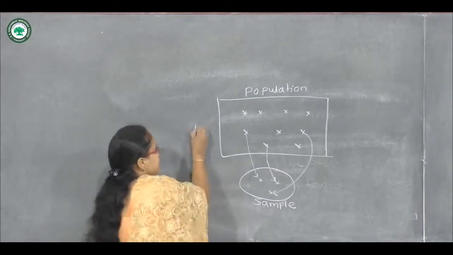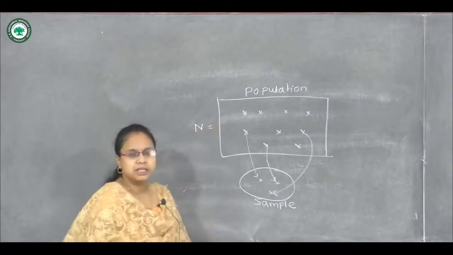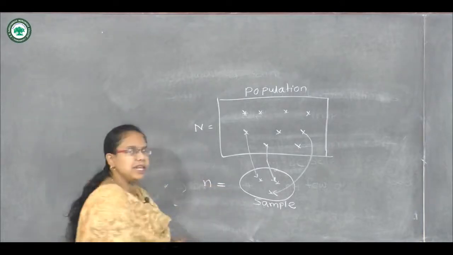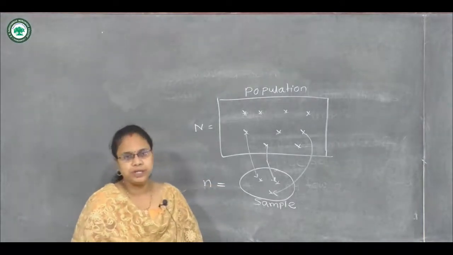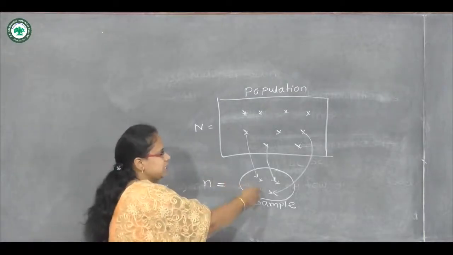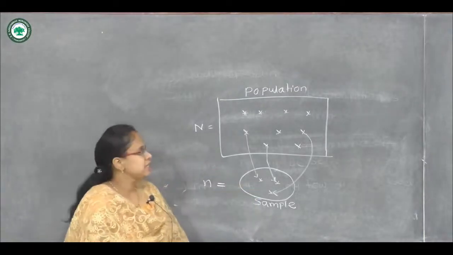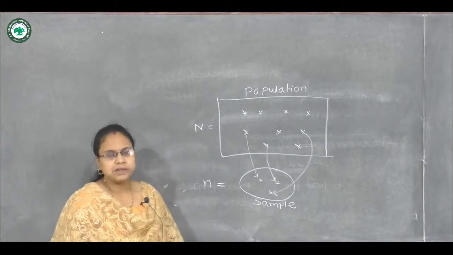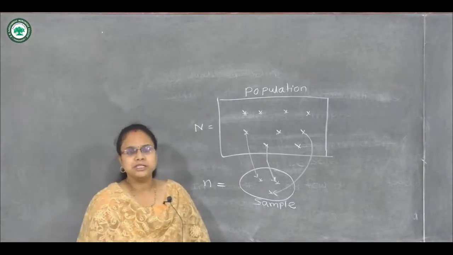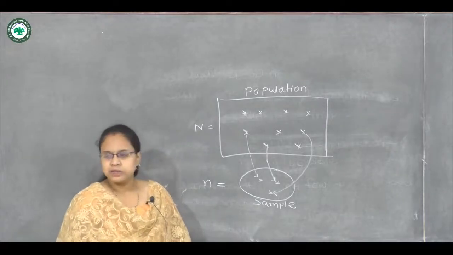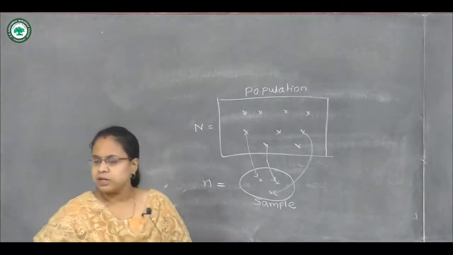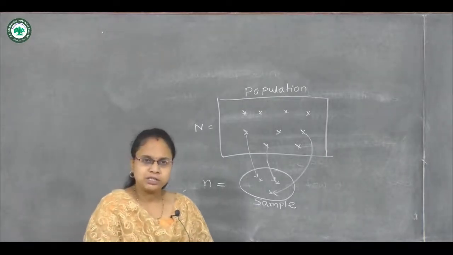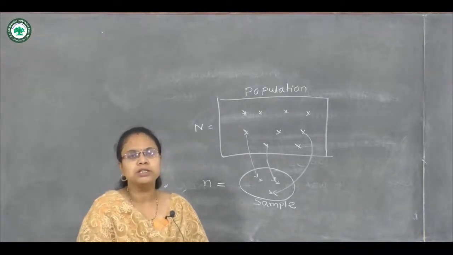Suppose there are capital N units in the population, then we can select a small n number of units from that population in this way. So this is the method, and this sampling method is very famous, and it is less time consuming also.